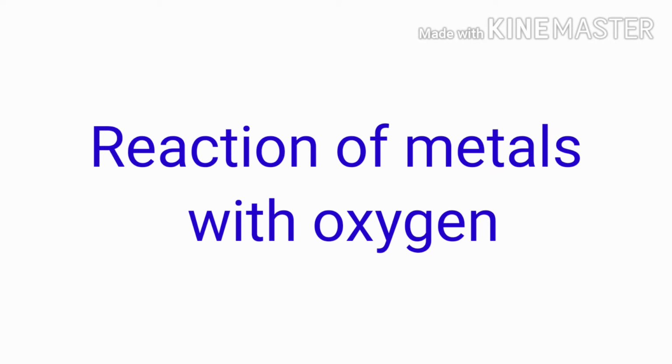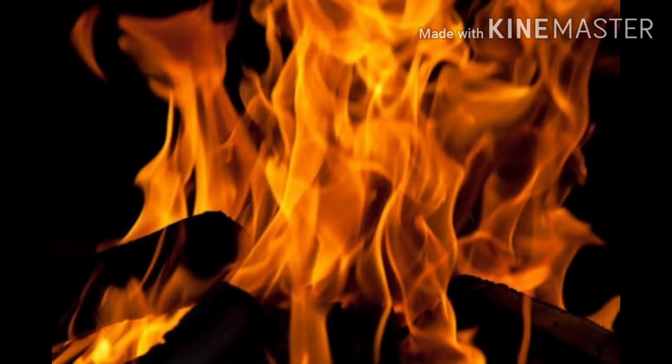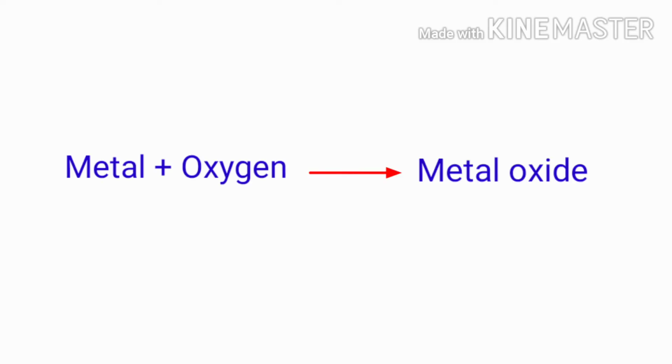Hello students, in this video we are going to discuss the reaction of metals with air or oxygen. You know what happens when metals are burnt in air? Actually, burning or combustion is a high temperature exothermic process in which a substance reacts with oxygen. Almost all metals combine with oxygen to form metal oxides.